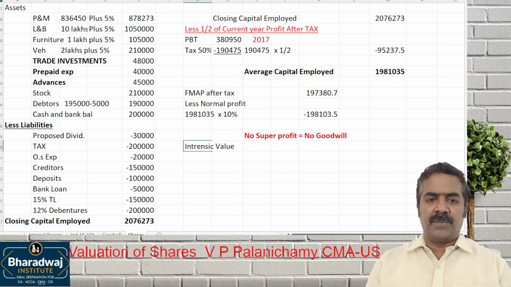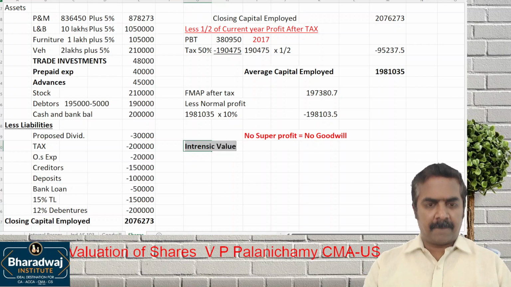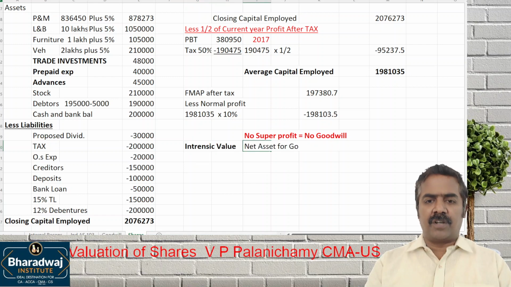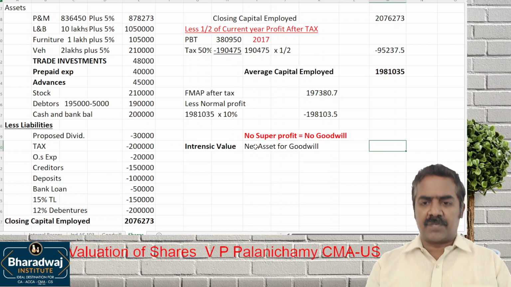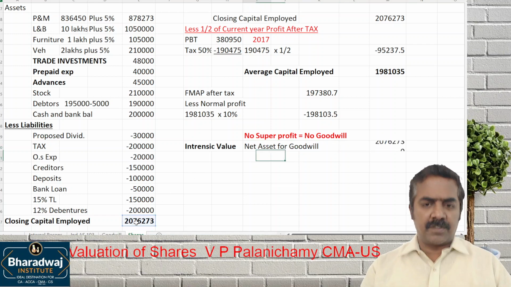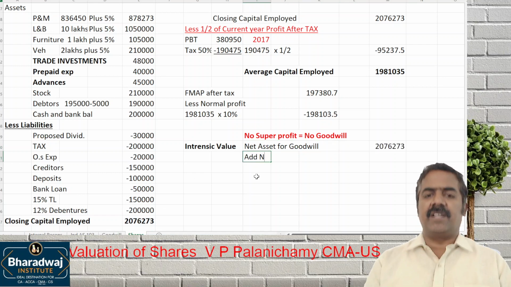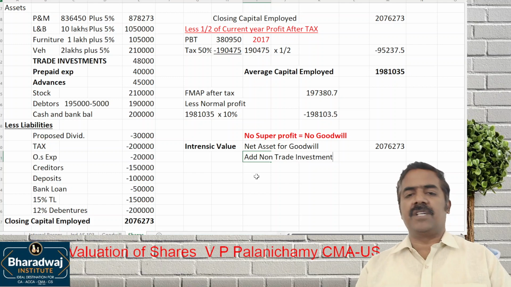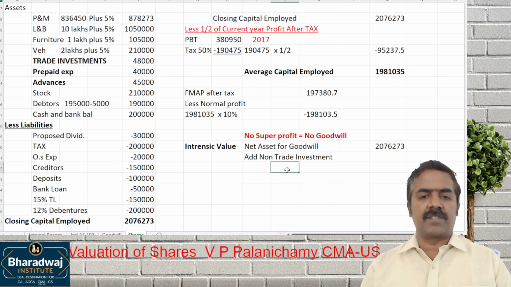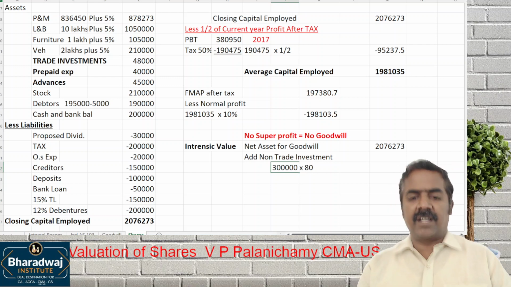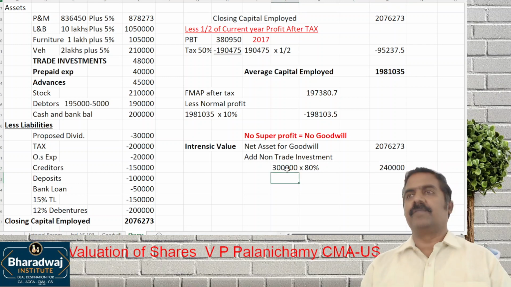Intrinsic value. We'll start with net assets for goodwill valuation. What is the net assets for goodwill valuation? This much. What is the extra asset we can take? For valuation of shares, we can take non-trade investments. On the 3 lakhs, 20% are trade investments and 80% are non-trade investments. The 2 lakh 40 also we can include.